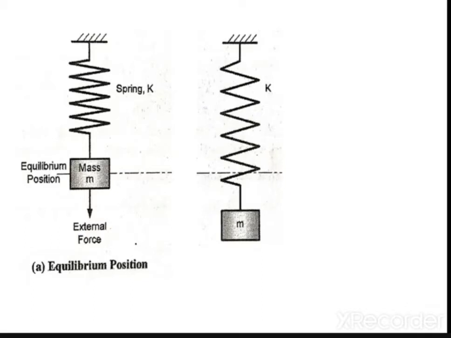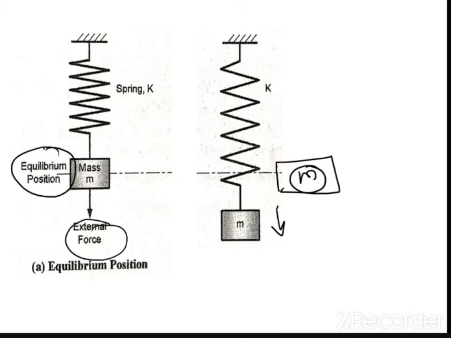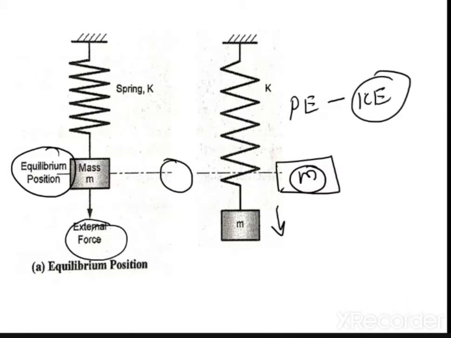Okay, so let us understand. Now you can see this. This is nothing but step 2. What has happened in step 2? The mass has moved in a downward direction. Why? Because you have applied an external force. In the next step, when you remove the force, the mass has to come to its original position, that is the equilibrium position, but it will not stop there. Why does this not happen? Because when the mass comes to its equilibrium position, your complete internal potential energy has converted into kinetic energy. Means at this equilibrium position, your kinetic energy is maximum. I hope you understand this.